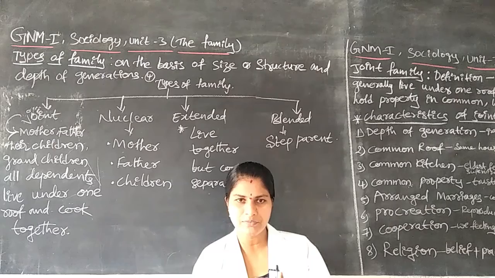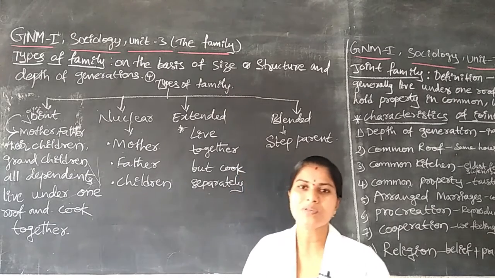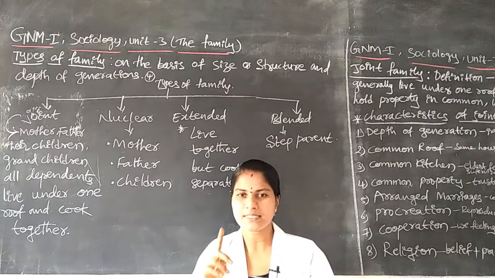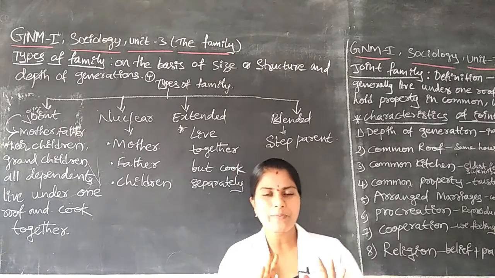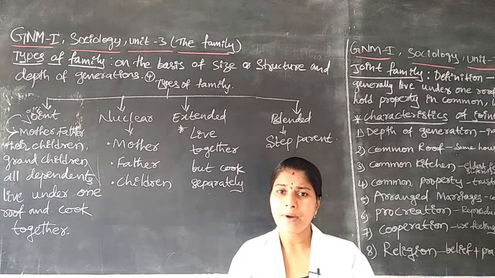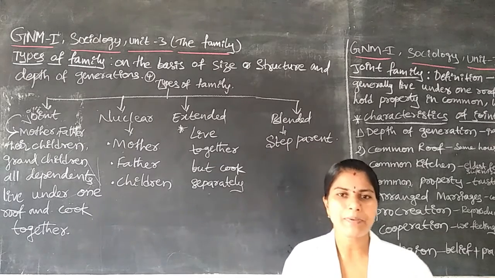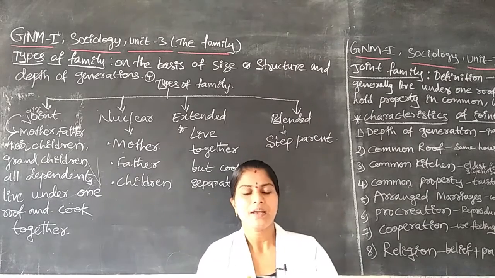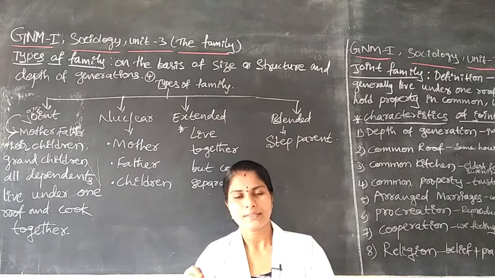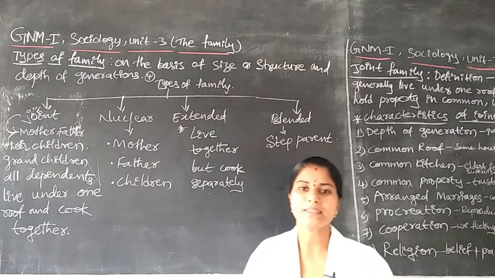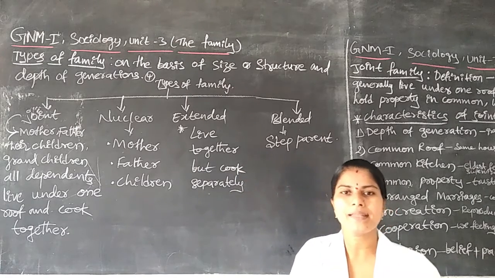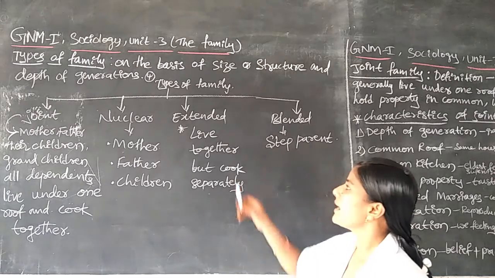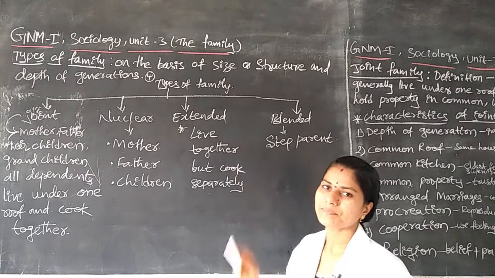The group of people live together, but they eat separately. People in one portion eat one way, and the other portion prepares their own food. The food is separate, but they live together. That type of family we call the extended family.